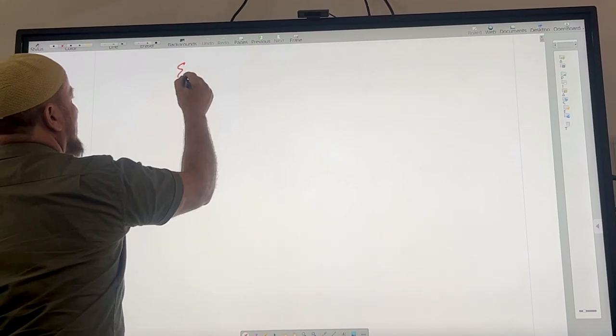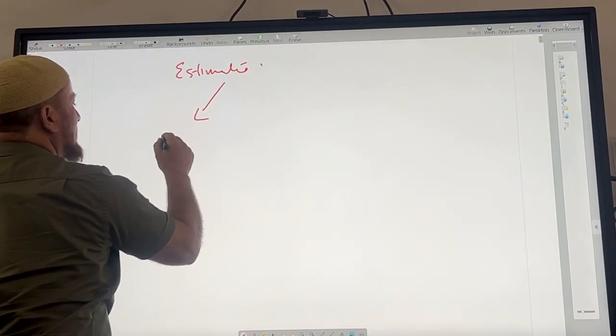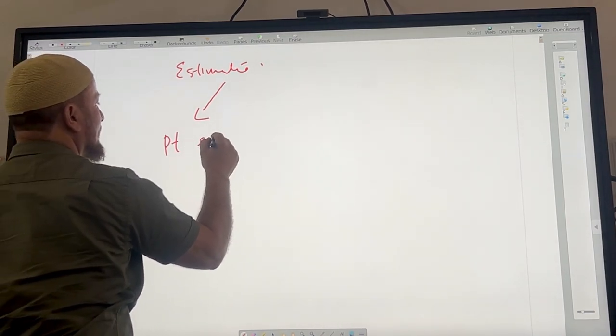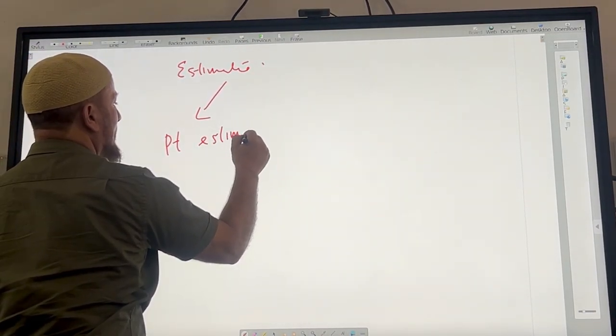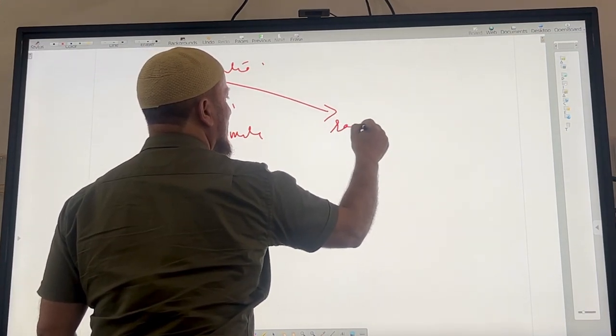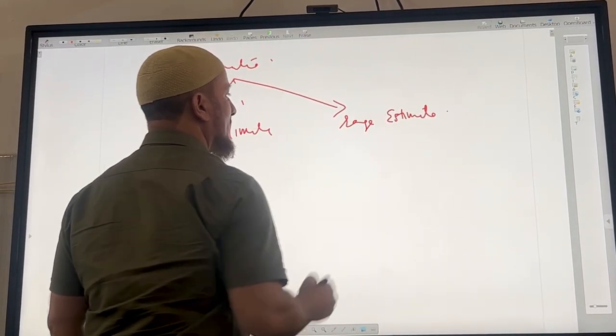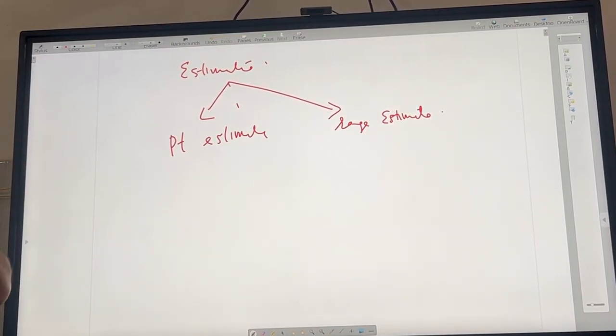So this is called an estimate. Estimates are of two types. Either there is a point estimate, or there is a range estimate.